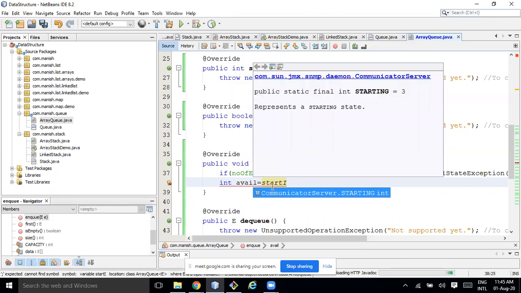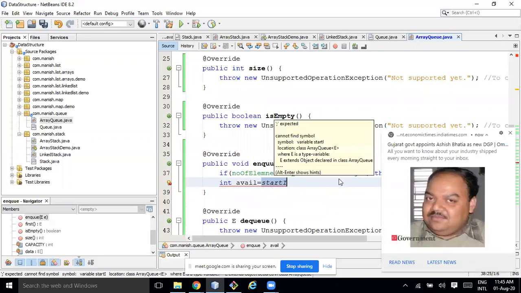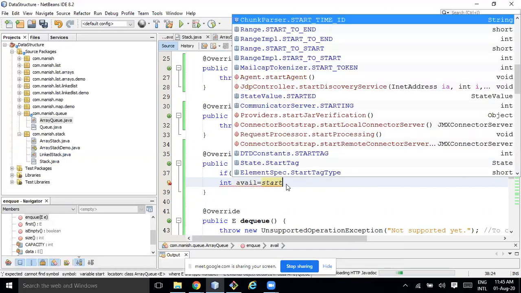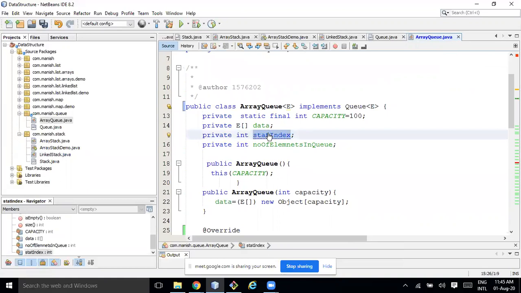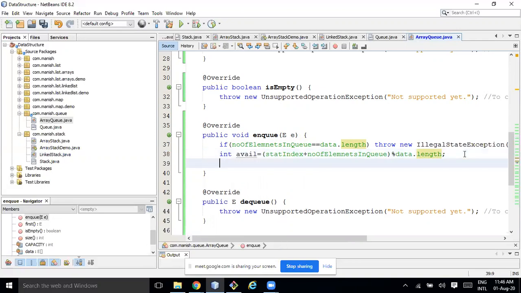Right? Data dot length. What next we can do?